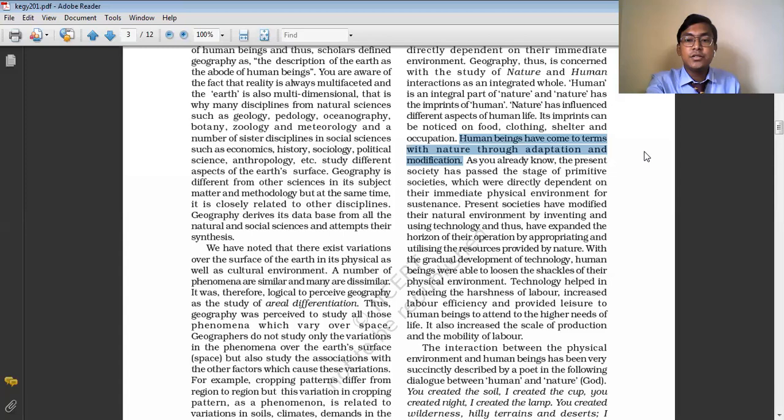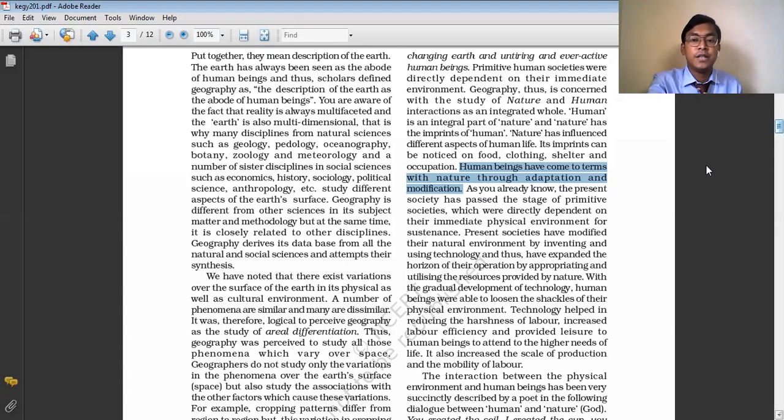So this is the introduction to geography, geography as a discipline. Here we are trying to study the subject matter of geography, how geography came into existence, and what is the importance of studying geography.